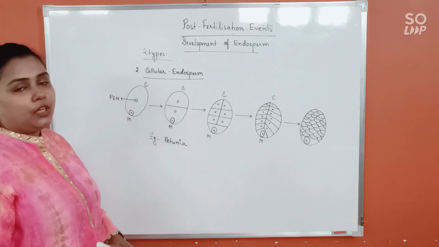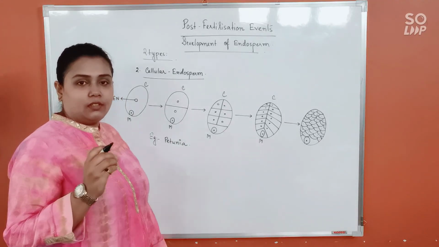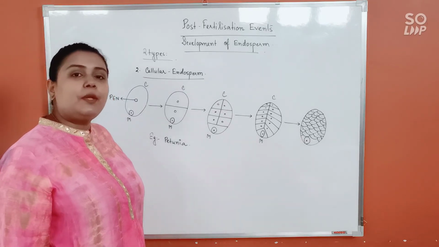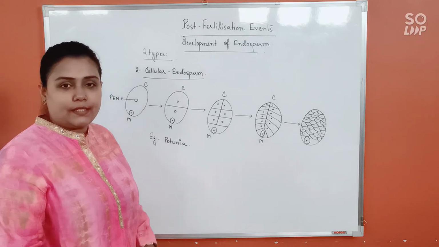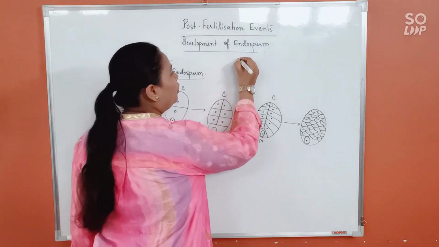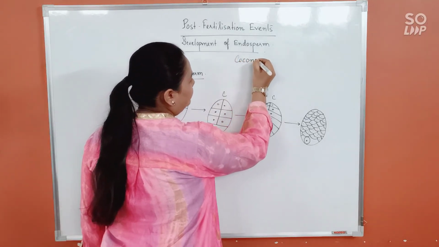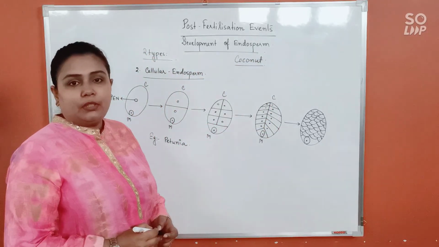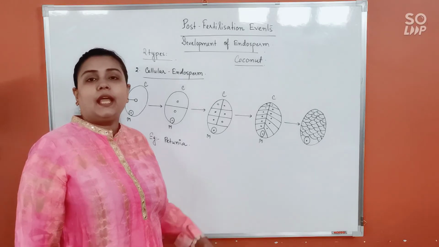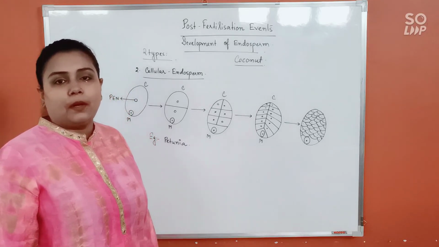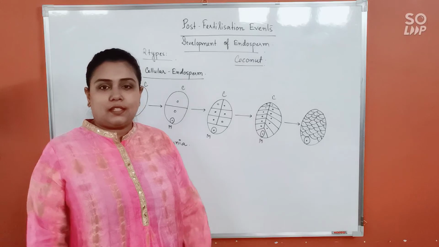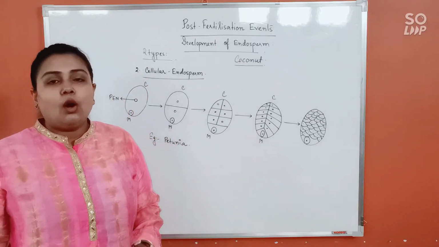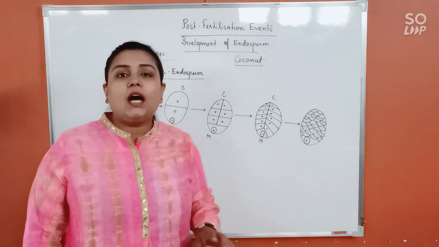Now here I would try to mark a very important fact regarding endosperm formation, which has been asked many a time in entrance exams, and that is related to coconut. In the morphology chapter itself, you have come to know that the edible part of coconut is endosperm, isn't it? Now we eat coconut in two forms, right? Either as coconut water or else the solid coconut kernel, right?